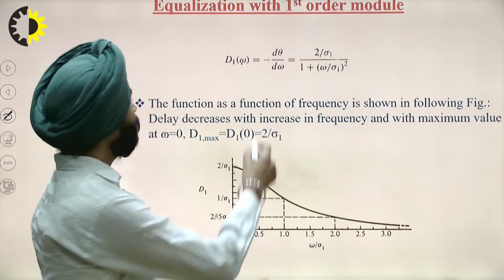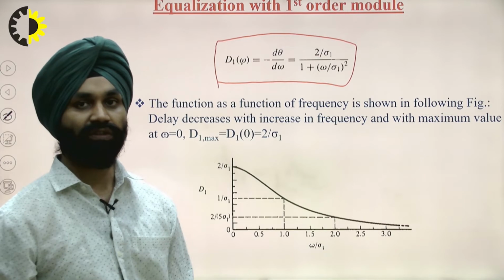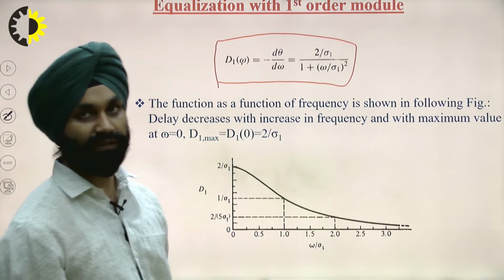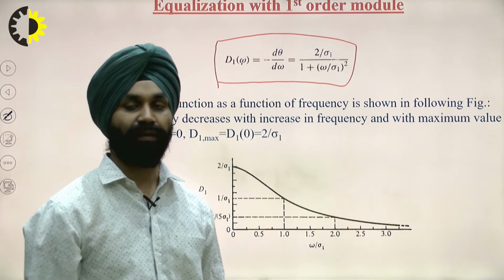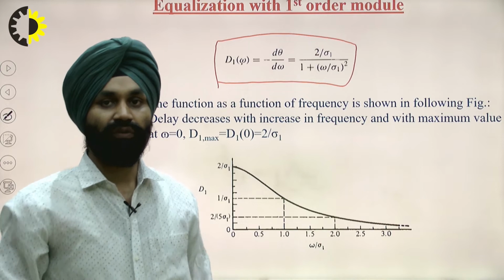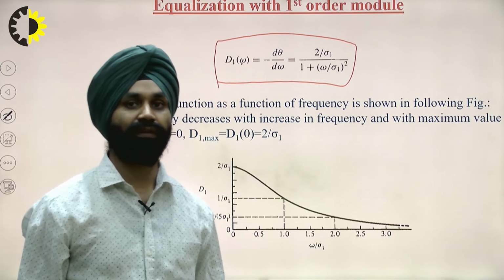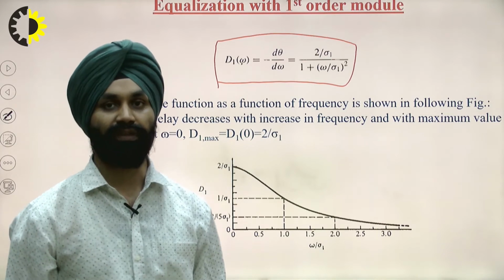So the delay of the first order filter is a function of psi1, which sets the poles and the zeros. These poles and zeros we can select by taking particular values of the different components. So once we design a filter, we have particular fixed poles and zeros.